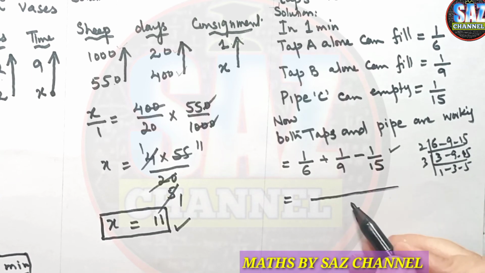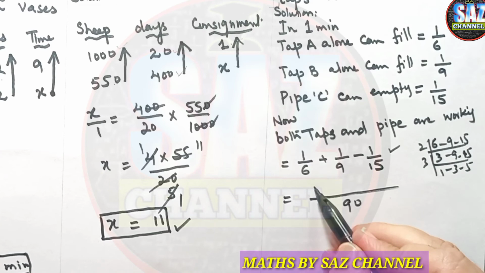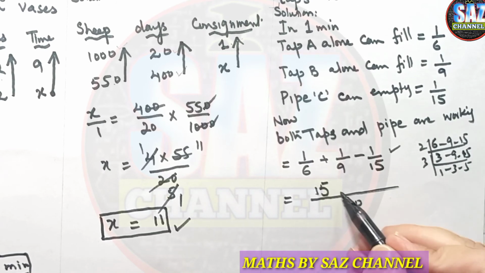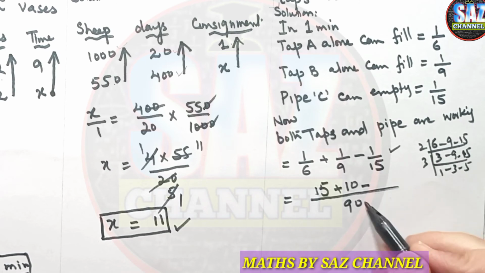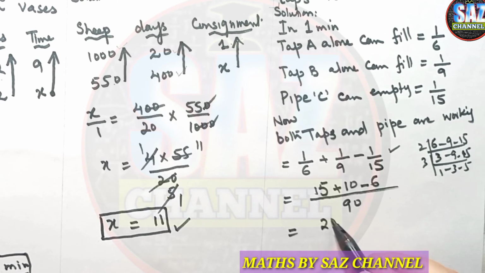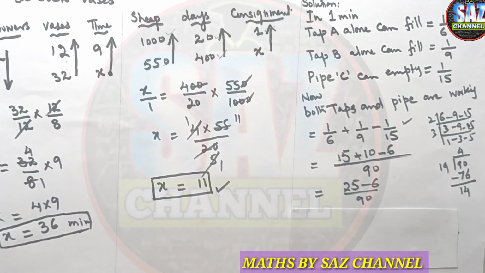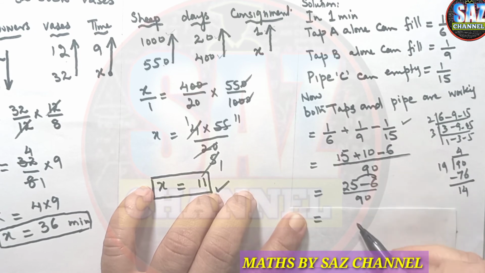So LCM is 90, and 6 times 15 is 90, plus 9 times 10, minus 15 times 6, so I have to multiply accordingly. 15 plus 10 is 25, minus 6, upon 90. Now 25 minus 6 equals 19 upon 90.